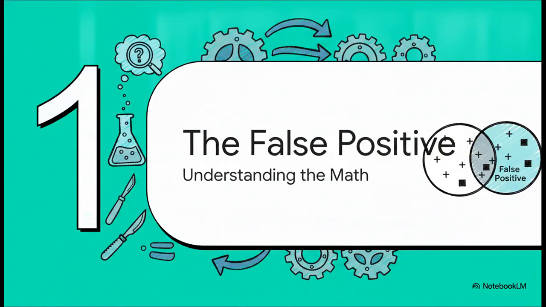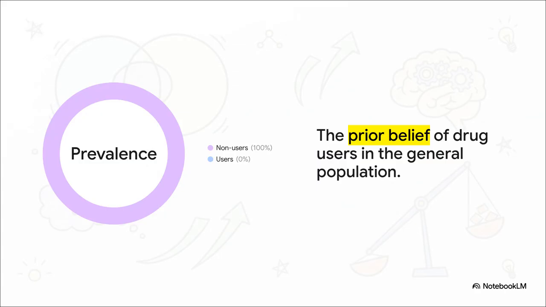Okay, so let's get into exactly why that drug test math completely broke our intuition a minute ago. This is Section 1, the false positive, understanding the math. To truly understand that mind-blowing 8.9% shocker, we really need to introduce a concept called the prior. The prior is basically our baseline, our generalized knowledge. According to the data in this scenario, 99.5% of people out there are non-users and only a tiny 0.5% are actual users. This is our starting point.